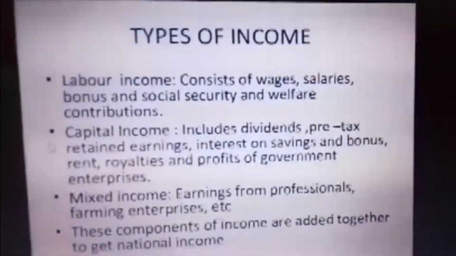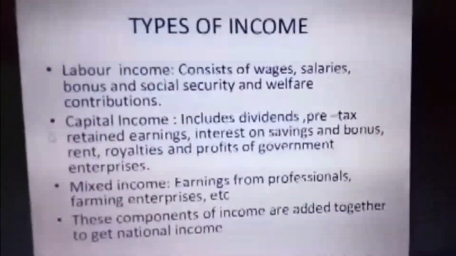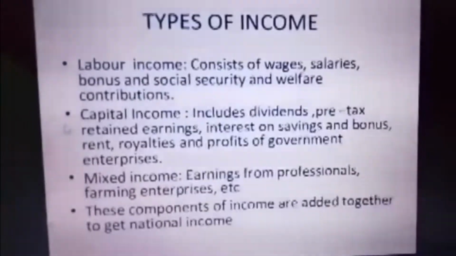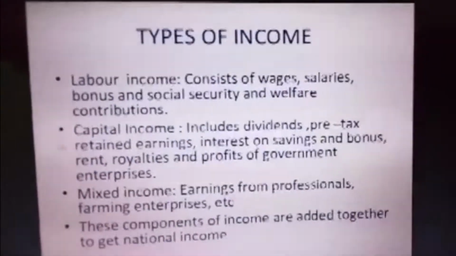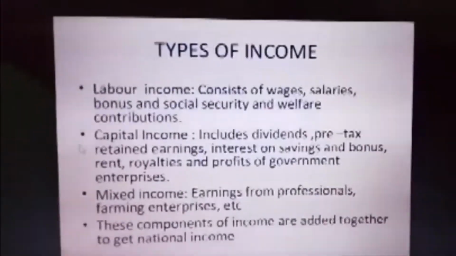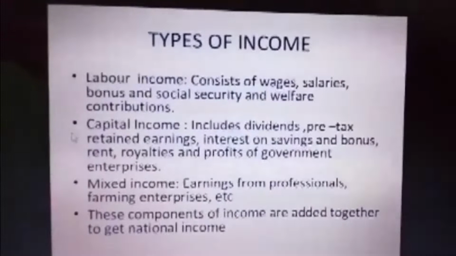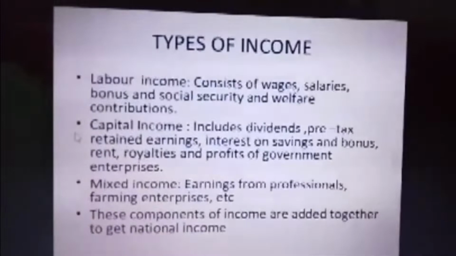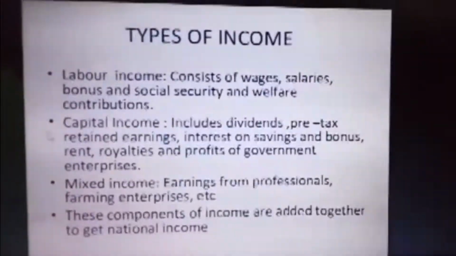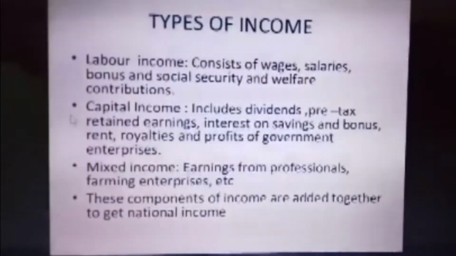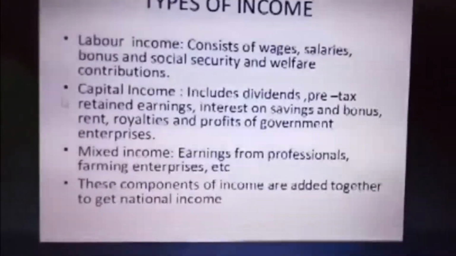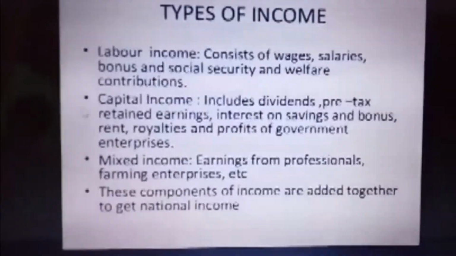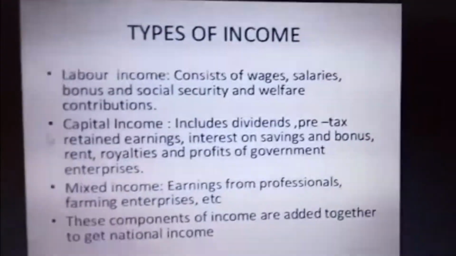Now we see the types of income. This is factor income, which can be classified into three: labor income, capital income, and mixed income. Labor income is wages, salaries, bonus, social security and welfare contributions. Capital income is profit, interest, dividend, royalty and savings. Mixed income is earnings from the professions. Professionals earning income is called mixed income.